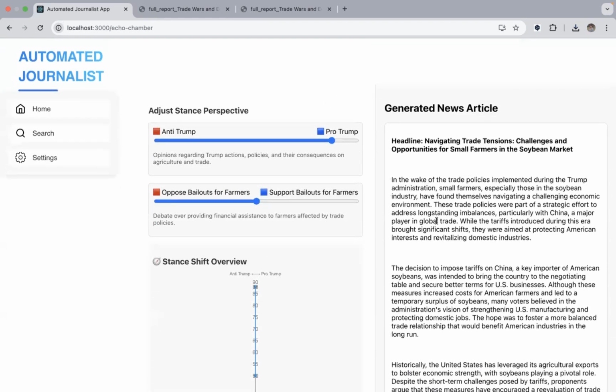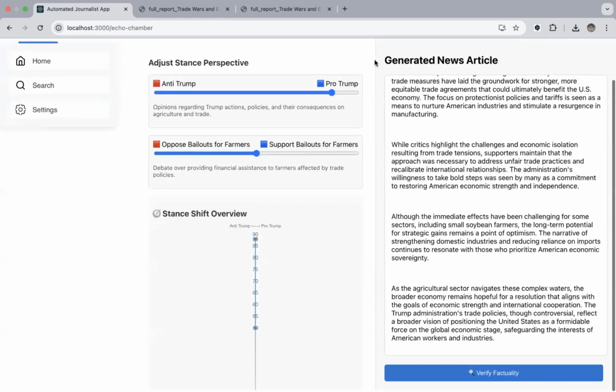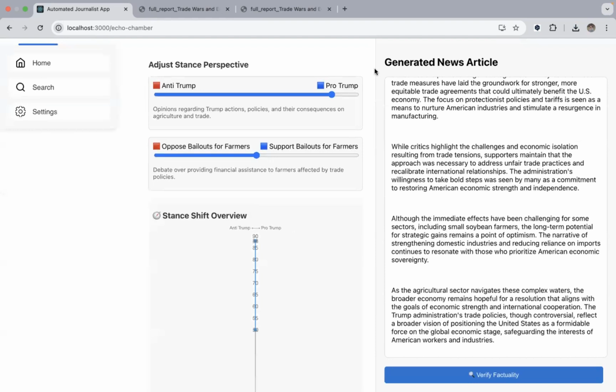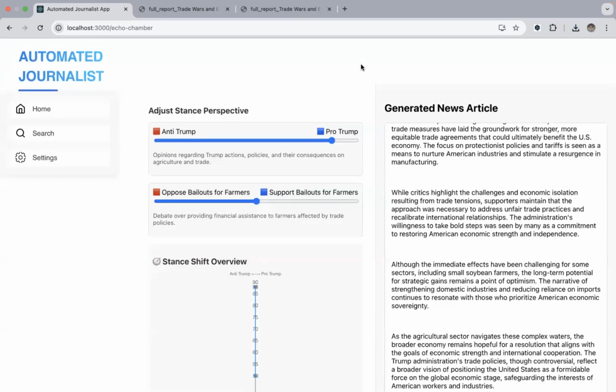So this shifts the stance of the articles over here. And now whatever article we have is a stance shifted article. We have done echo chamber analysis, bias detection and mitigation, all of this on this article, which is obviously perspective enriched from the conversation and everything. Afterwards, the last stage appears where we are doing some fact checking on the article, because this article is predominantly created from social media conversations and available knowledge from the web.